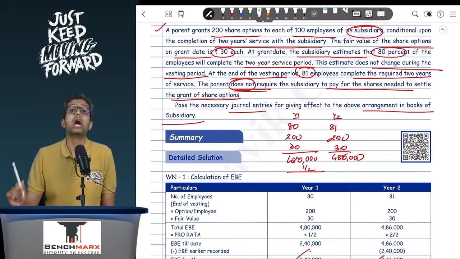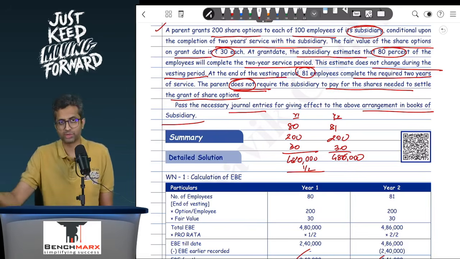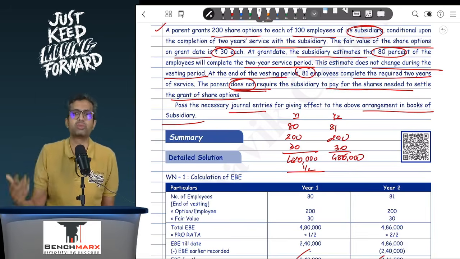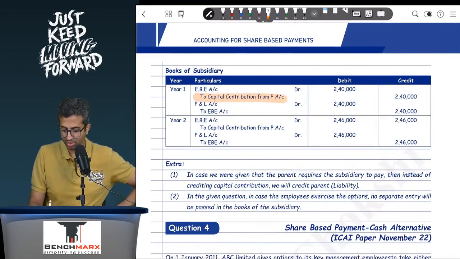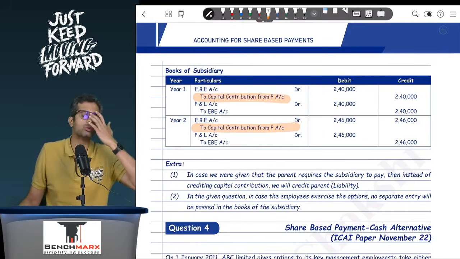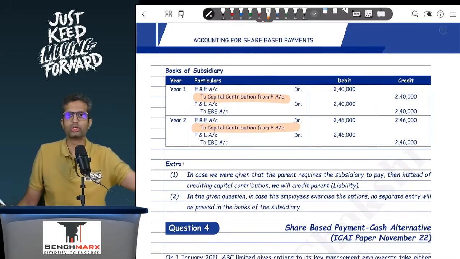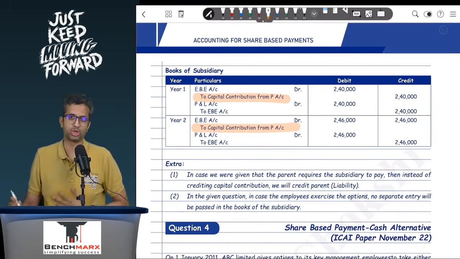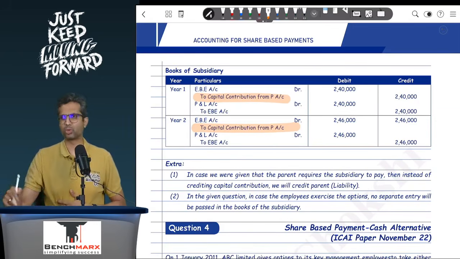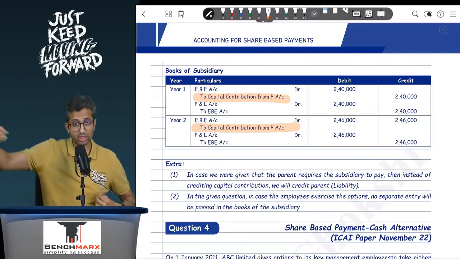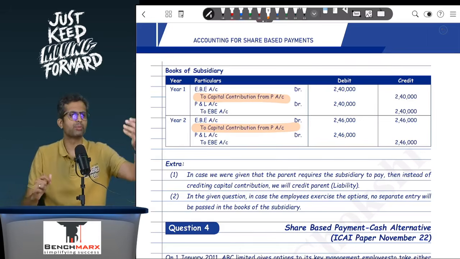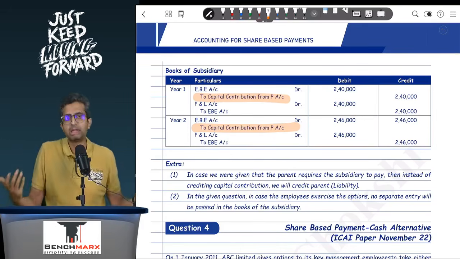So basically your journal entry is EB account debit to capital contribution from the parent, and capital contribution will appear in other equity. If you had to pass entries in the books of the parent, well, in the parent there will be SBP reserve, to SBP reserve, 2,40,000, 2,46,000, but what will you debit? Investment in subsidiary. So over here, if you were to see the entries, EB account debit to capital contribution from the parent, and that is about it. In the parent's books, investment account debit to SBP reserve over the 2 years, same at 240 and 2,46,000 will be your effects. If there was a reimbursement required, then there would not be capital contribution or investment. In fact, you will credit the parent in the books of the subsidiary because you have to pay. In the books of the parent, you will show a receivable from the subsidiary in case that is the case.